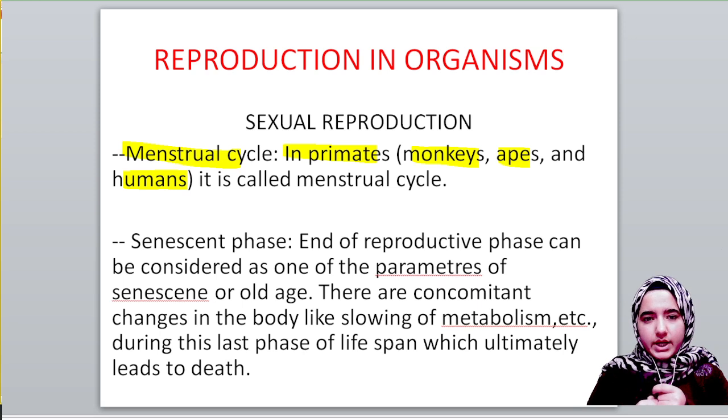We have no more energy to do household chores, or, if we talk more particularly in biology, physiologically, our metabolism is getting reduced. The senescence phase is the end of the reproductive phase. After the reproductive phase comes the senescence phase.